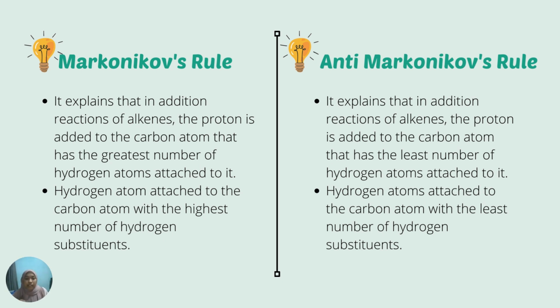Anti-Markovnikov rules explain that in addition reactions of alkenes, the proton is added to the carbon atom that has the least number of hydrogen atoms attached to it, which means the carbon atom with the least number of hydrogen substituents. So this mechanism does not involve the formation of a carbocation intermediate like Markovnikov rules.